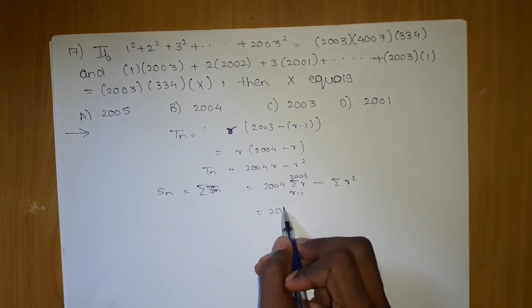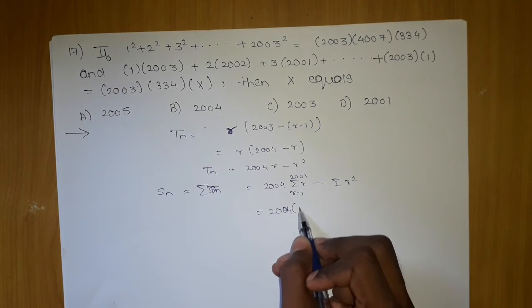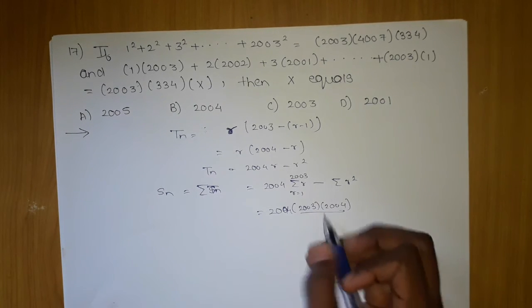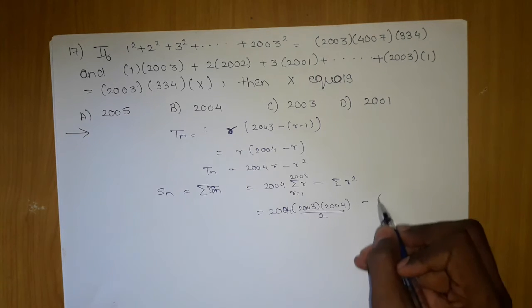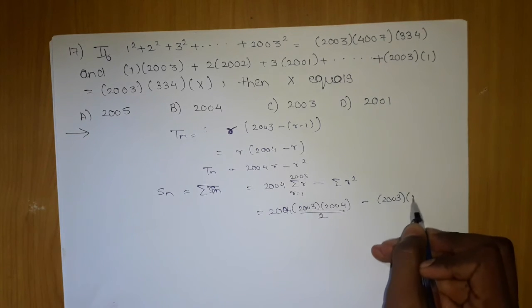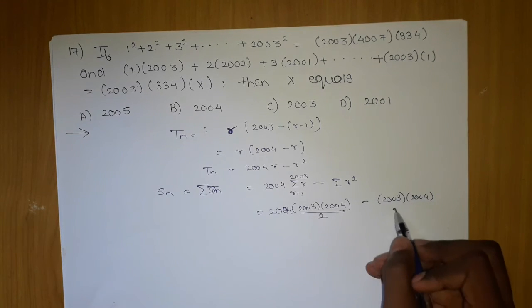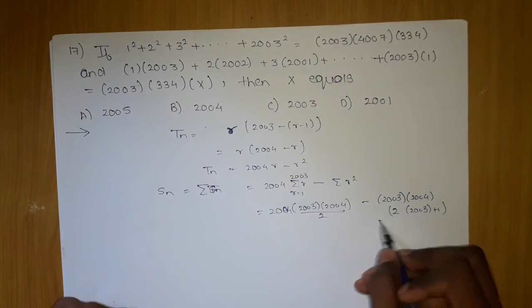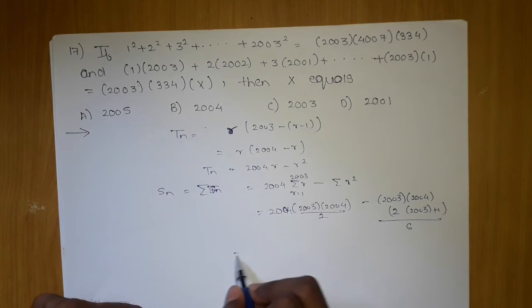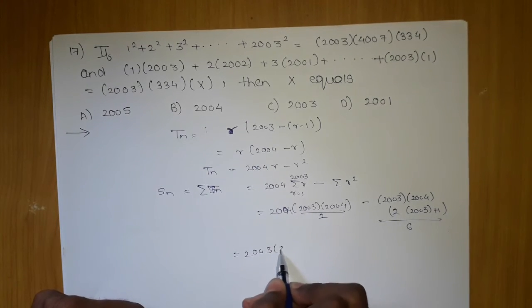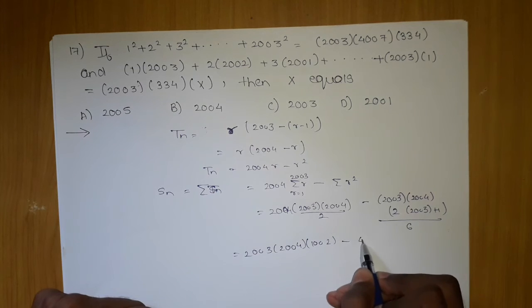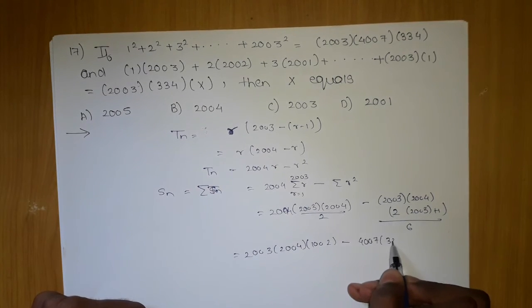So the moment we apply this, we will get 2003 into 2004 into 2003 plus 1 upon 2 minus 2003 into 2004 into 2 into 2003 plus 1 by 6. Okay, what we are getting is 2003 into 2004 into 1002 minus 4007 into 334.